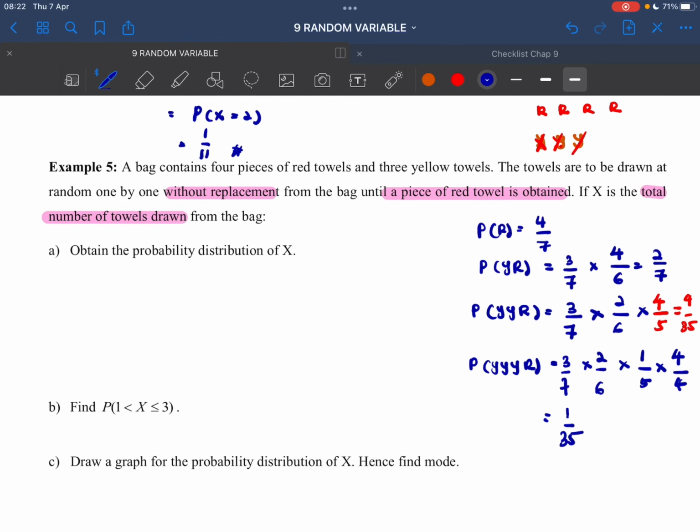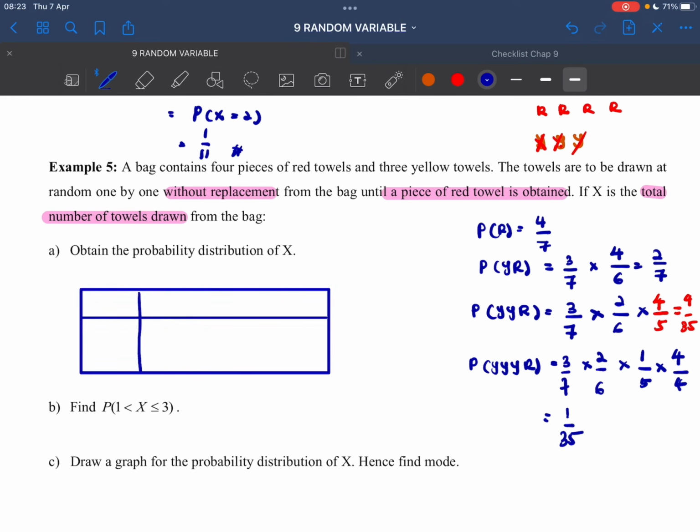Obtain the probability distribution of X. The question doesn't say function, table or graph, so it's up to you. Let's just draw a table, it's easier. What is our X? It's the number of towels drawn.